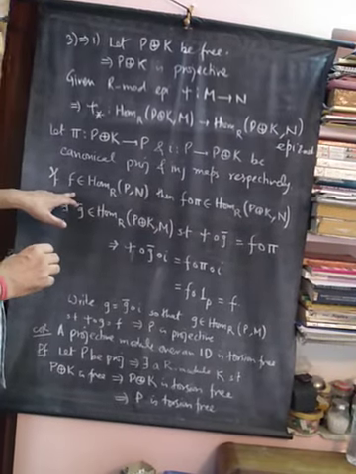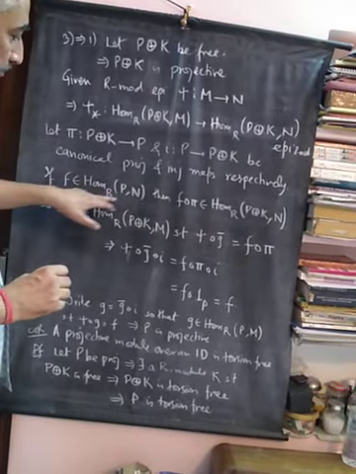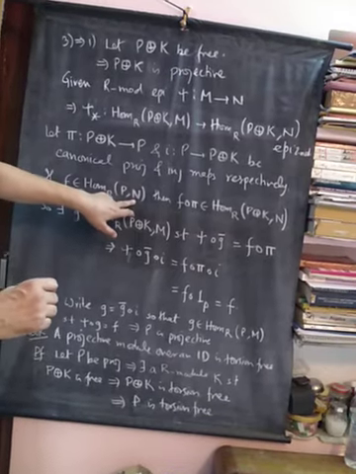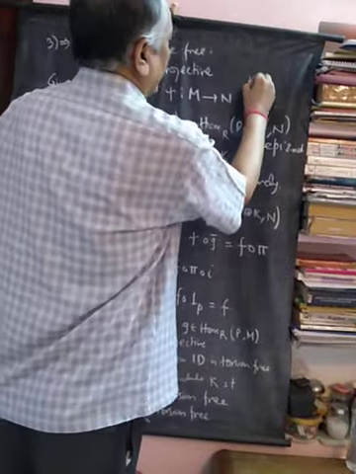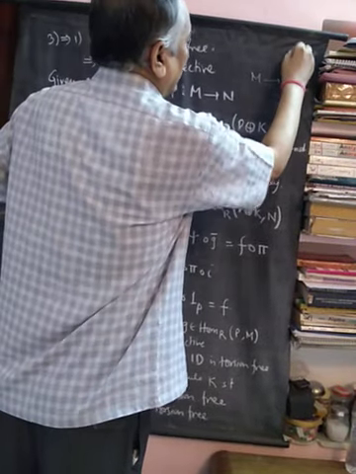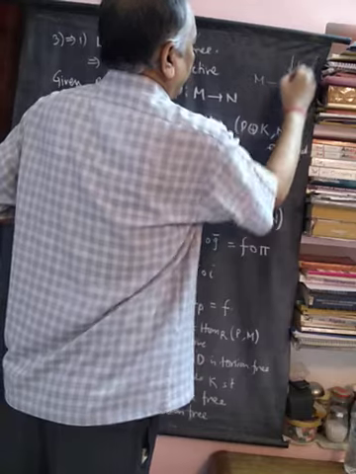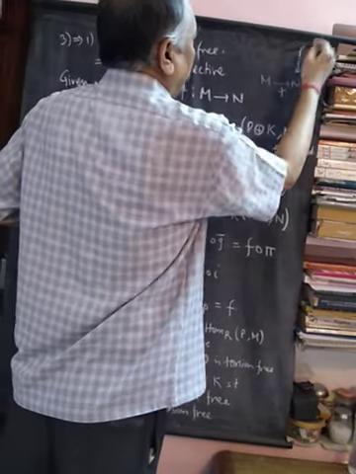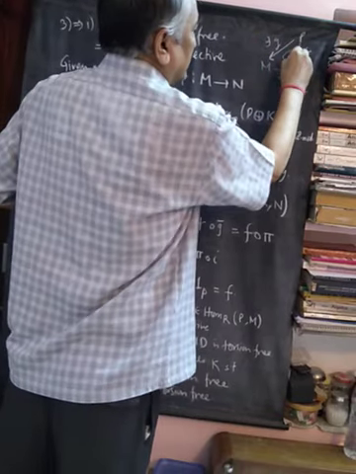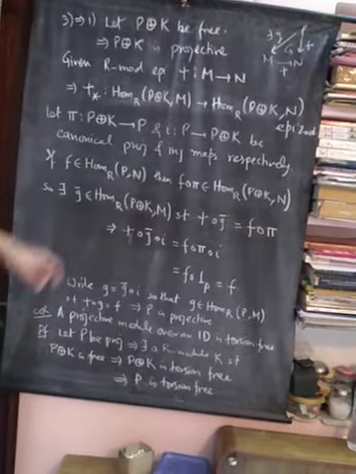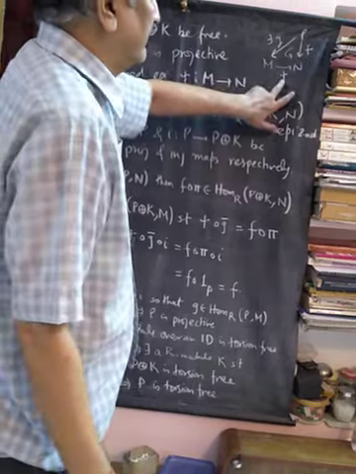So if F is a homomorphism from P to N, we need to show that P is projective. Given an epimorphism like this, and an F here, we have to somehow construct a G such that this diagram is commutative. So the epimorphism M to N is given.